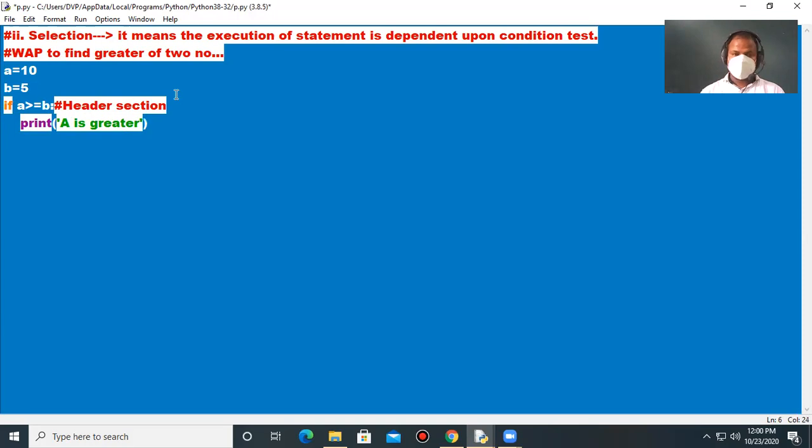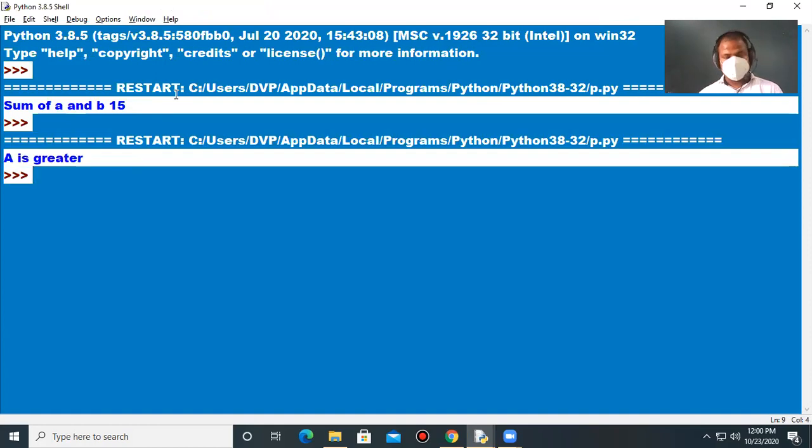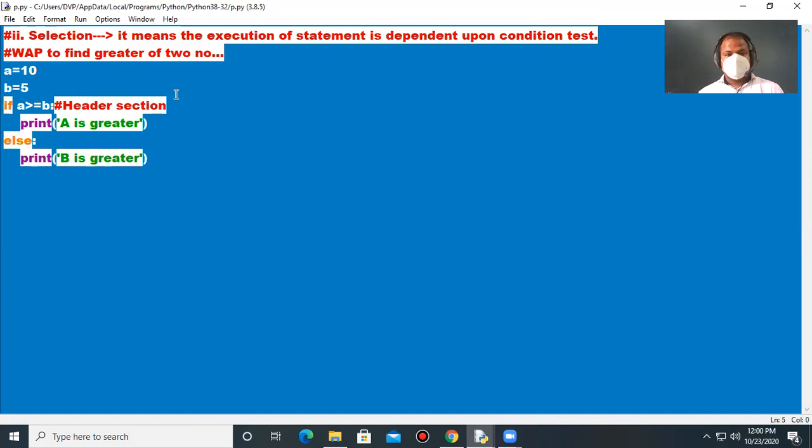And in the else part, what are you going to write? B is greater. Very good, that's it. Press Ctrl+S and then F5. A is greater. It's running. Why? Because we have given a condition here. The condition is to check that a >= b, meaning 10 >= 5. I think this condition is true.